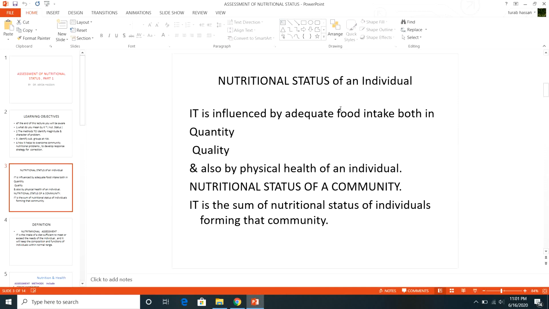How much food you are consuming and what quality of food you are consuming, and also your physical health matters, and it tells about the nutritional status. And when we talk about a community, then it's the sum of the nutritional status of the individuals which form that particular community.